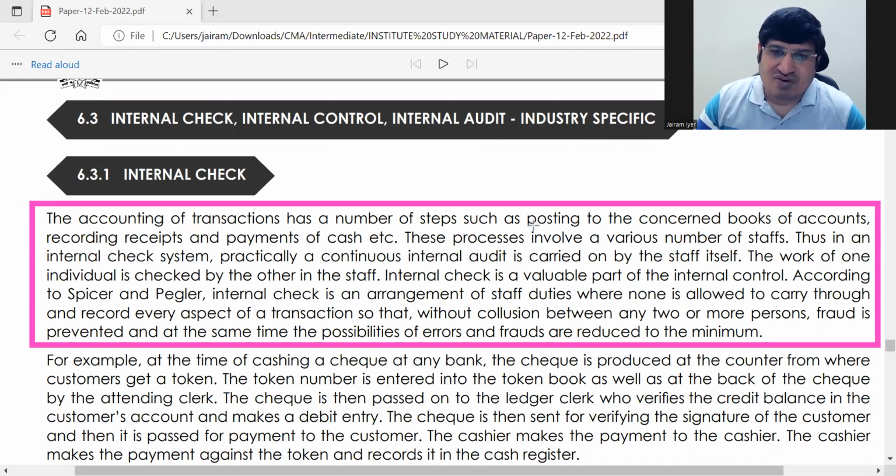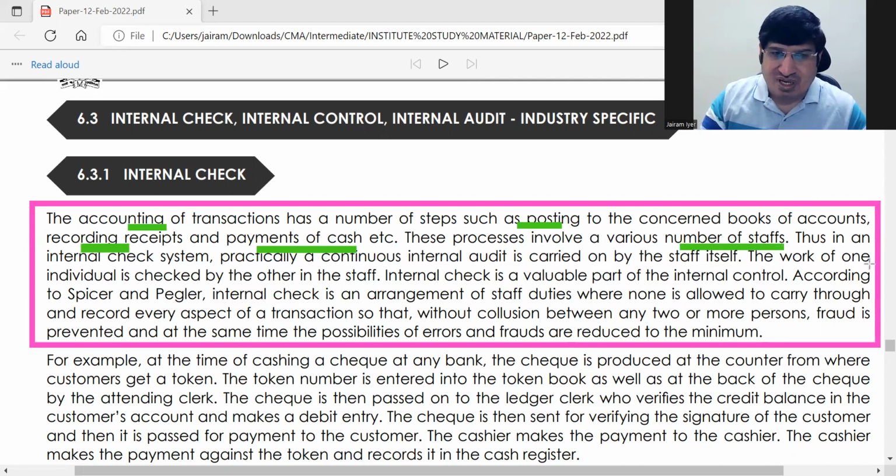ठीक है, सो फर्स्ट थिंग इज व्हाट इट्स सेइंग इज देयर आर in accounting there are several transactions. For one transaction to get completed there are several stages. Okay, that is, you will do posting, then you will record receipts, payments. Okay, many other things, some approvals are also there. Okay, and this involves number of staff members. Okay, one person will do posting, one person will do the payment or receipt, whatever it is. Approval will be done by another person, like that.